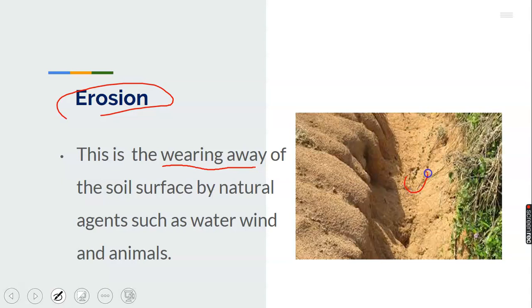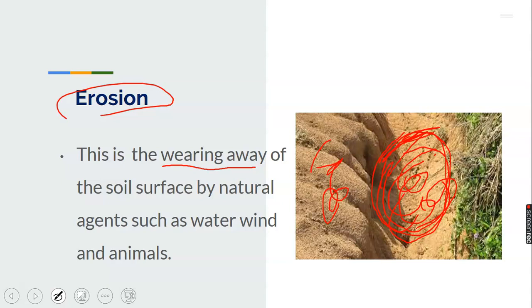You can see what erosion has done to this land. This is the ground level, and it has left this land now in an indescribable shape, because this is supposed to be the ground level, and here has been eaten off. This place has been eaten off by erosion. The soil surface has been worn away. It has been washed by water or by wind, which has given it this shape.